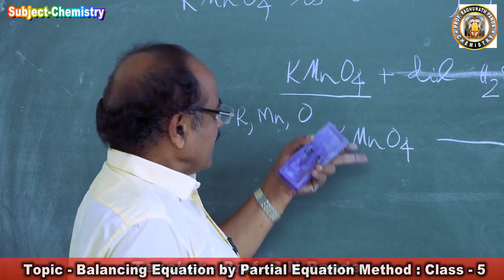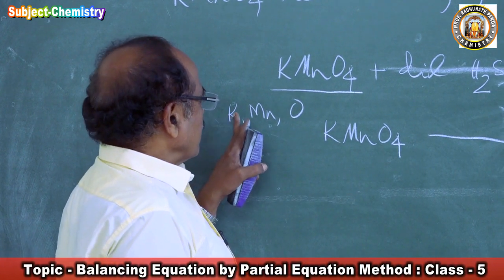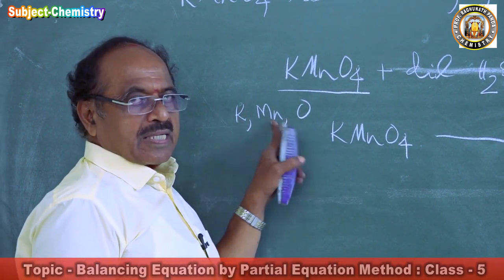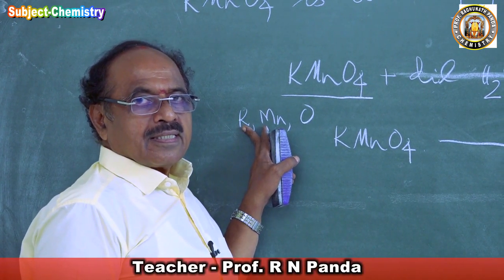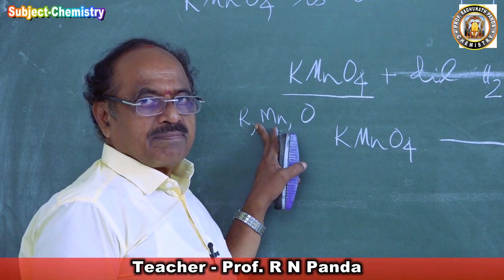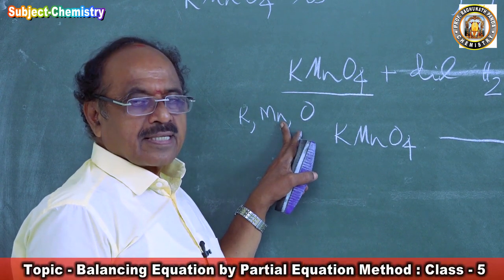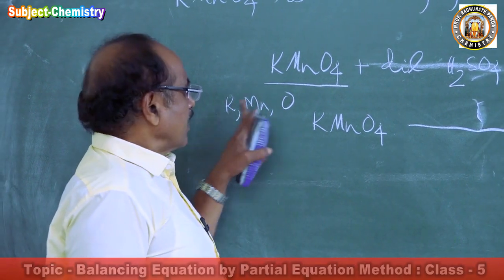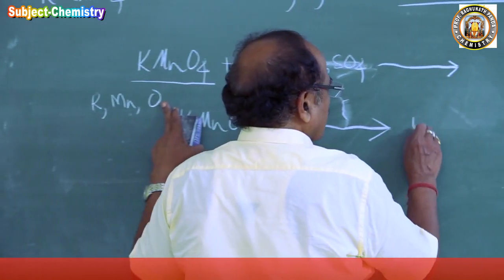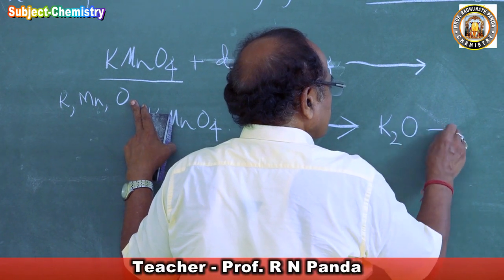So when it reacts, between potassium and manganese, potassium is placed in group 1A of the periodic table and is more electropositive than manganese, placed in group 7B. So potassium will react with oxygen to form potassium oxide.